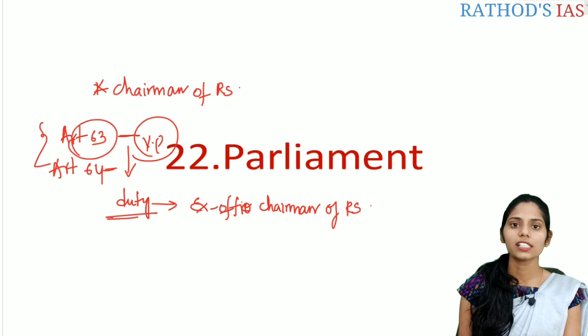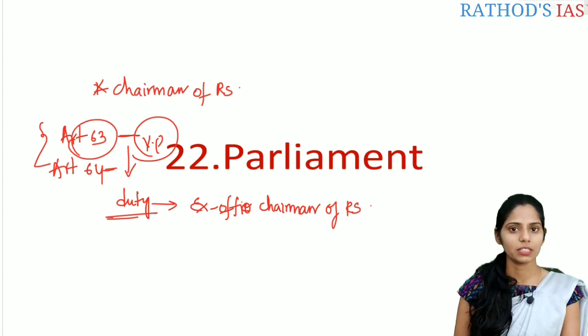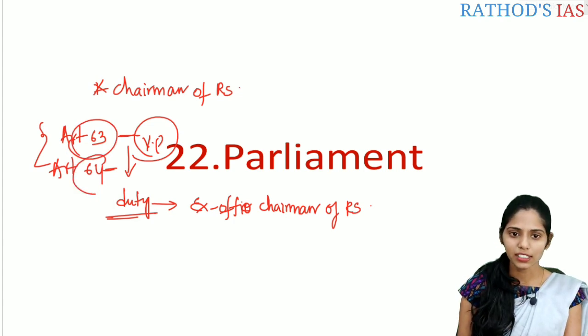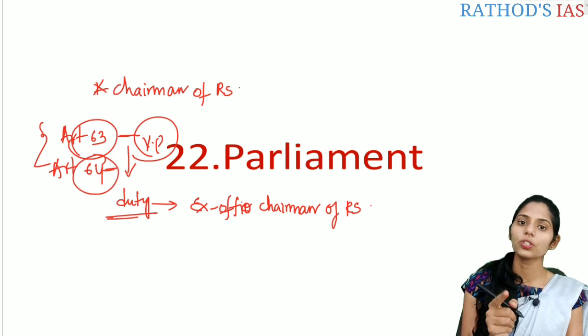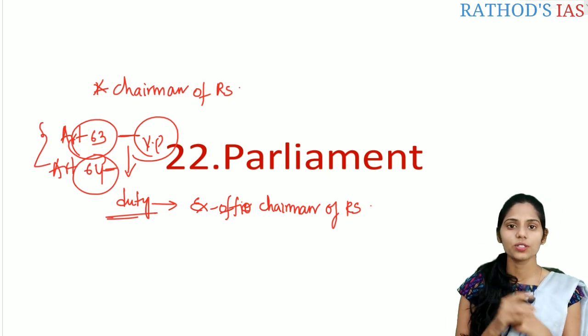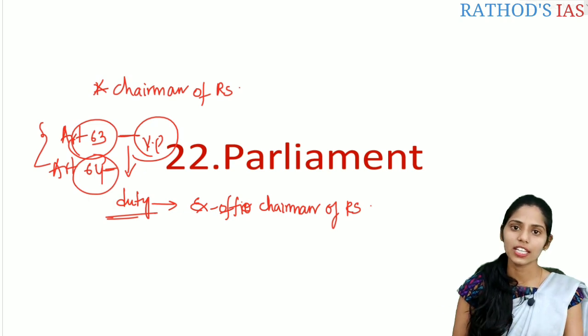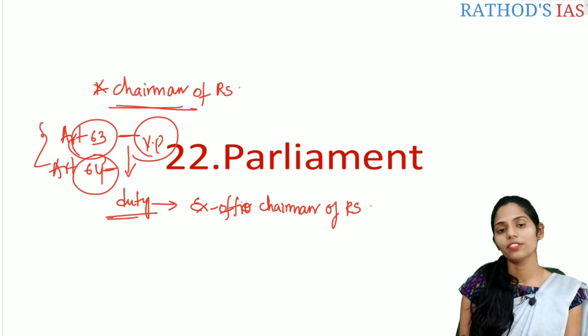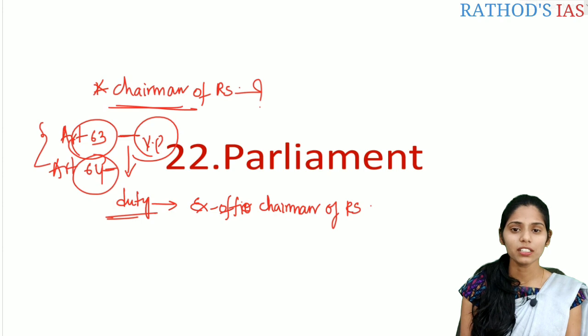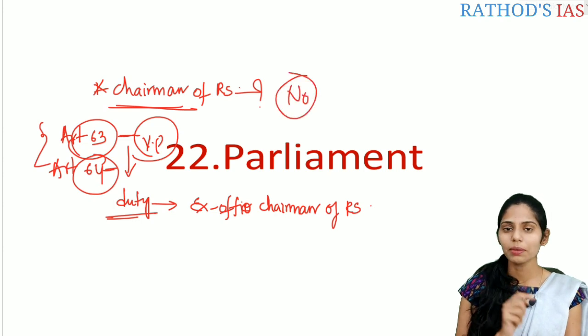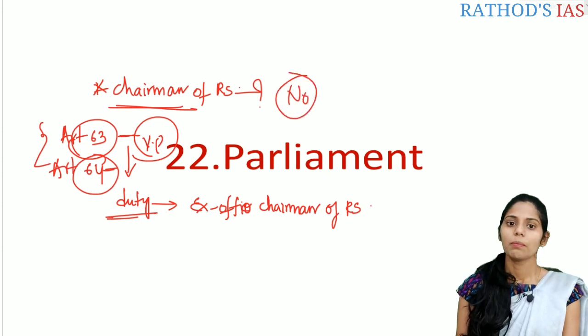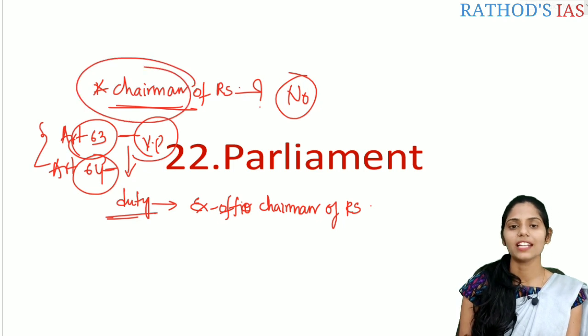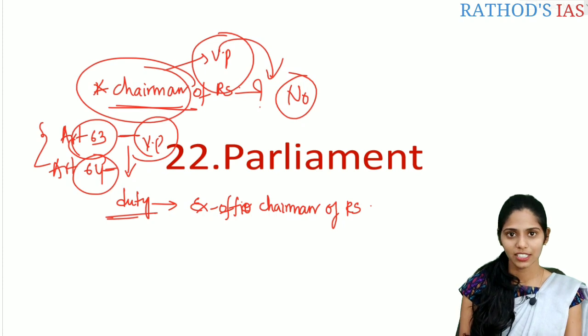So Article 63 talks about there shall be the Vice President, and Article 64 talks about the duty of the Vice President. So what is the duty here? The duty is he acts as the ex officio Chairman of the Rajya Sabha. Is this Chairman a member of the Rajya Sabha or not? No, he is not a member of Rajya Sabha. But why is the Chairman of Rajya Sabha the Vice President, who is not a member of Rajya Sabha?